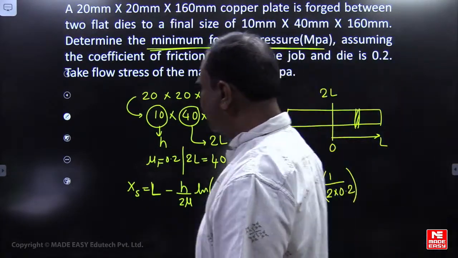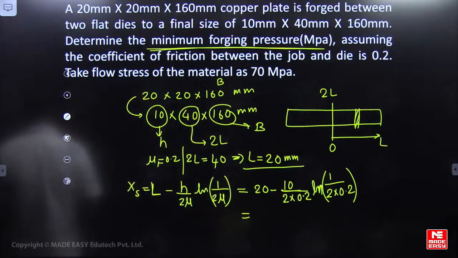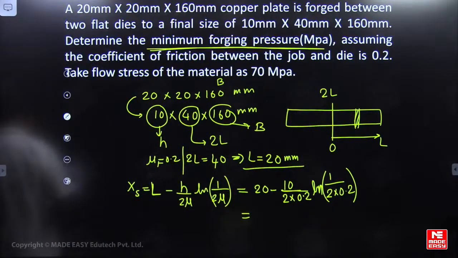Please tell me XS, what is the sticking length here? Sticking length is how much? No sticking length.